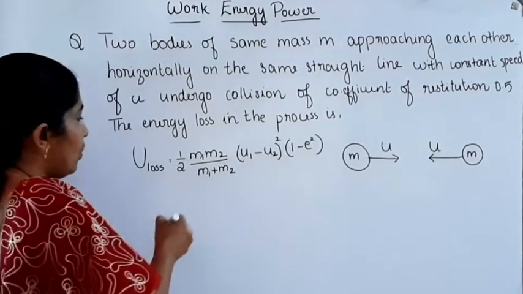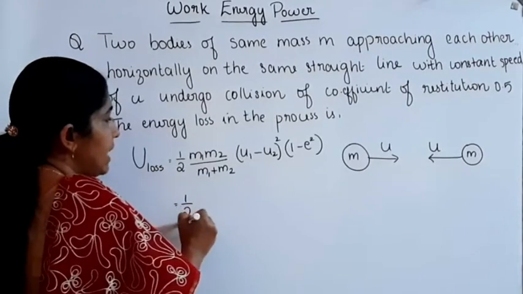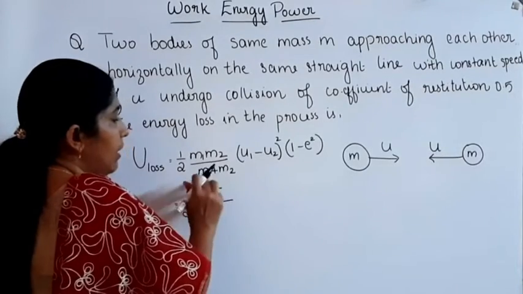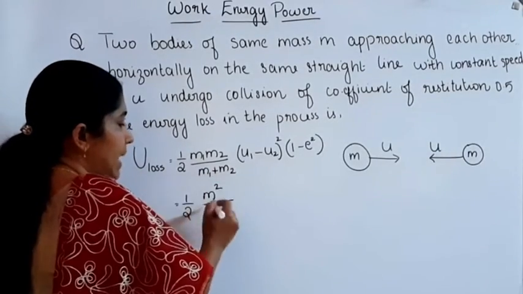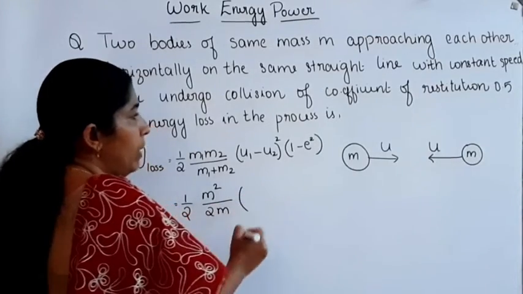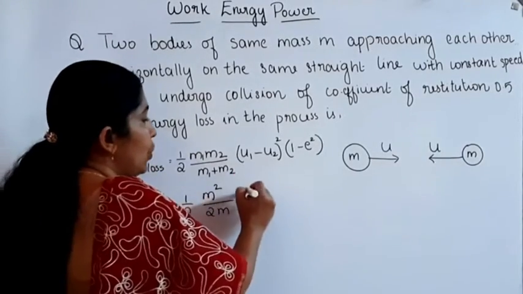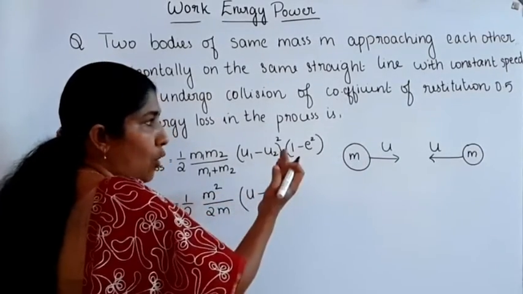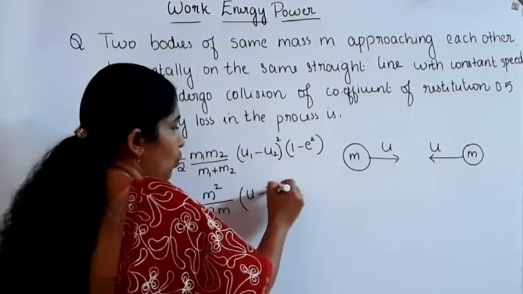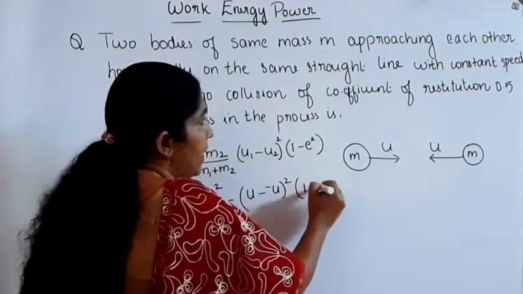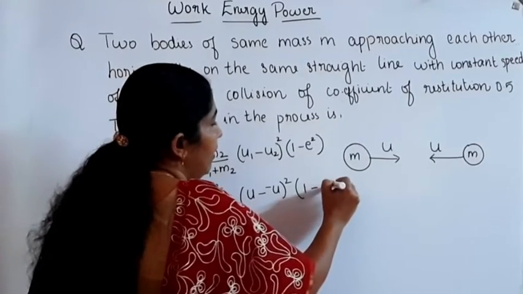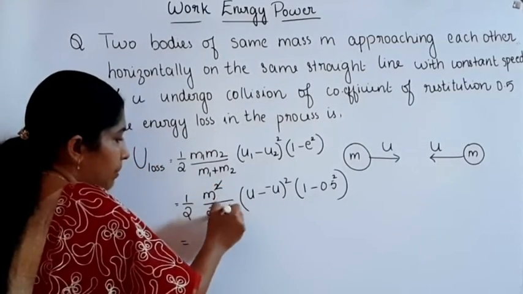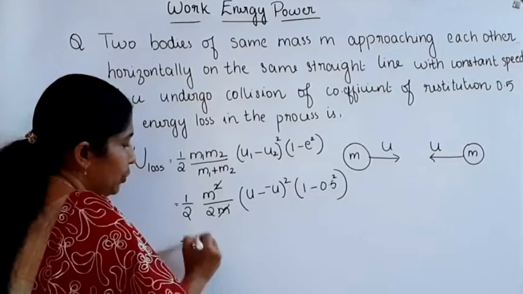That's equal to half into, two bodies are having same mass, therefore m1 into m2 is equal to m square, divided by m1 plus m2, which is m plus m, that's equal to 2m, into (u1 minus u2) the whole square. Here u1 is equal to u, and u2 is in the opposite direction, therefore minus u, the whole square, into (1 minus 0.5 square). It's equal to m cancel, then 1 by 4, since 2 into 2 is equal to 4.